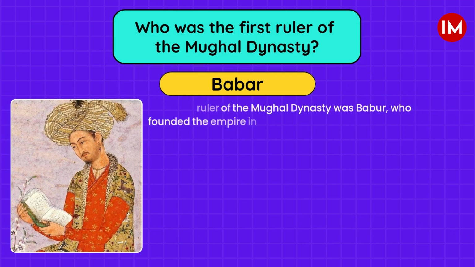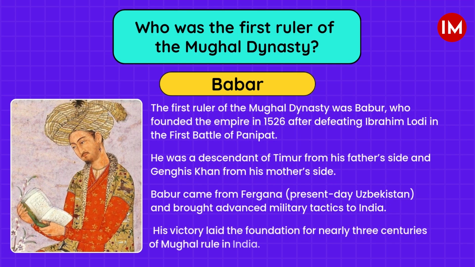The first ruler of the Mughal dynasty was Babur, who founded the empire in 1526 after defeating Ibrahim Lodi in the First Battle of Panipat. He was a descendant of Timur from his father's side and Genghis Khan from his mother's side. Babur came from Fergana, present-day Uzbekistan, and brought advanced military tactics to India. His victory laid the foundation for nearly 3 centuries of Mughal rule in India.